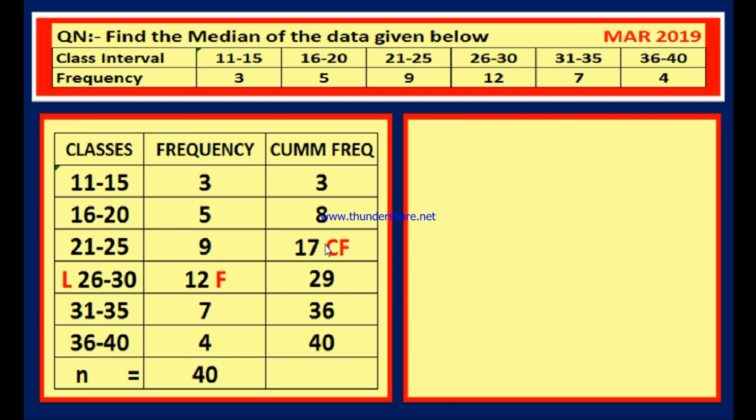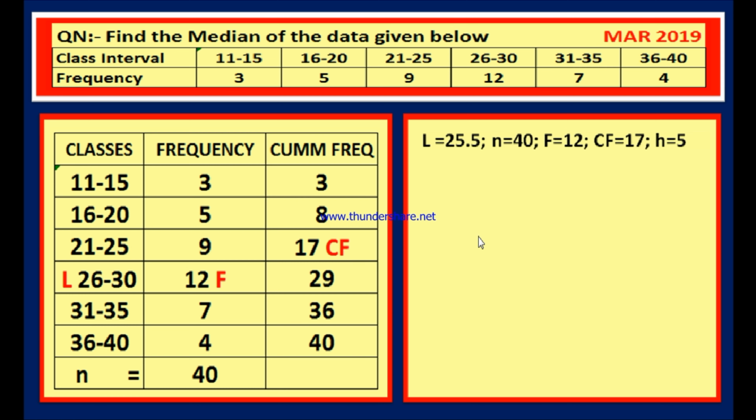3, 8 and 17 are less than n by 2. And this is the class which is just more than n by 2. Therefore, this is called the median class. The class in which the n by 2 score lies is the median class. Once this is the median class, the lower boundary of this class, that is the average of 25 and 26, is 25.5, the L value, and the frequency of the median class, 12, is the F value. The cumulative frequency above the median class, 17, is the CF value.